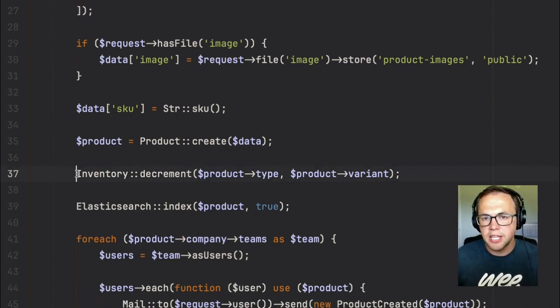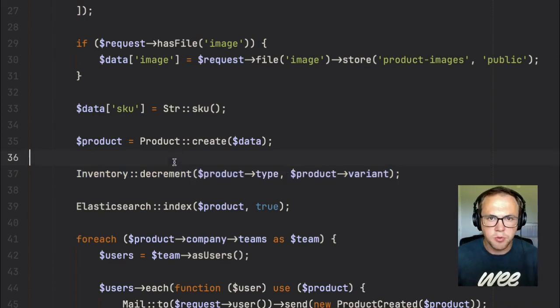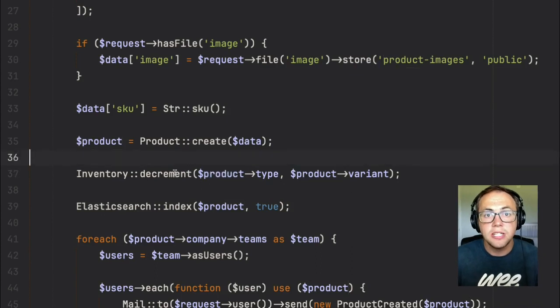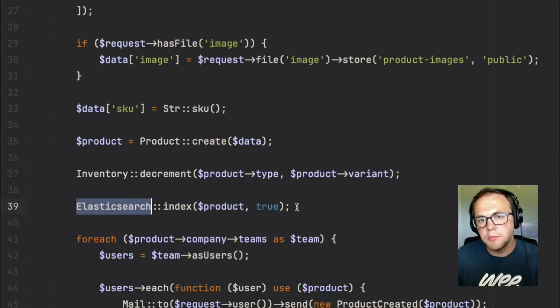So instead of modifying the inventory count directly in the controller here, we can abstract that to a model event instead, which is a much more sensible location for it. Whenever a product is saved, in this case, we can decrement the inventory available for that product. That makes sense, right? The same is true for this search index update. This project is using Elasticsearch as the search solution here, but regardless of what it is, it would probably be better served in a model event as well.